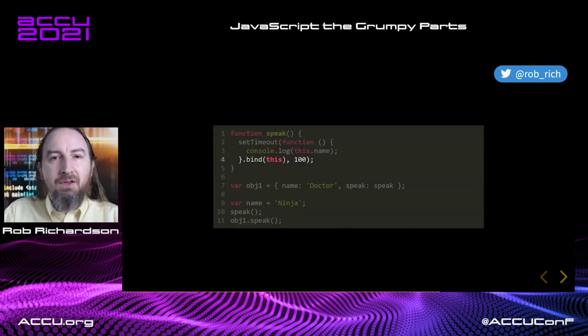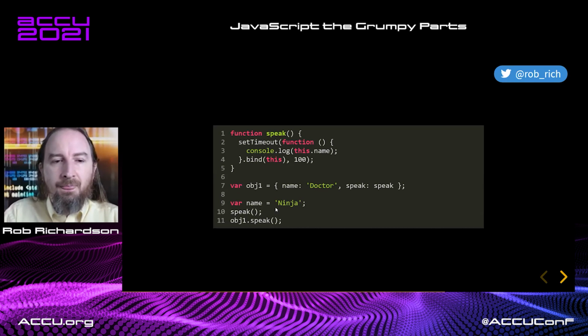That's cool. So let's come back to our set timeout example, and we're going to say .bind this. Now we know that .bind will create a new function that can be executed later. Okay, so we'll call obj1.speak, and we'll come in here. What's the this when it's obj1? Well, it's obj1. We'll set timeout. Now we're going to .bind this. We know that's obj1. So we get a new function, returned to set timeout, that has this bound to obj1. That's perfect. Now, after 100 milliseconds, we'll call it, and this is already bound to obj1, and we get doctor.